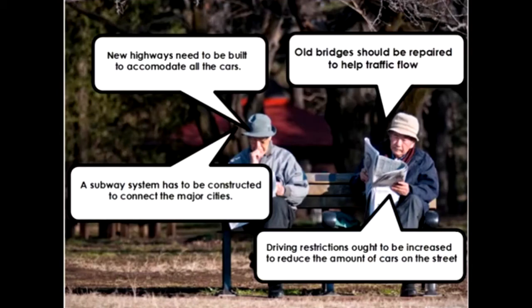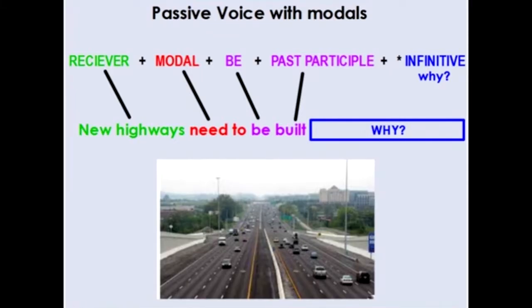So these sentences all contain the type of grammar that we are going to analyze today. And that grammar is the passive voice with modals. So our grammar today is the passive voice with modals. Now, we have seen the passive voice with modals previously to talk about how to do something, to describe a process. But today we're using it to provide opinions or suggestions.